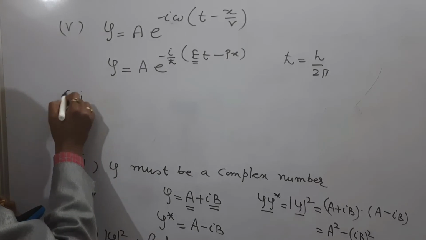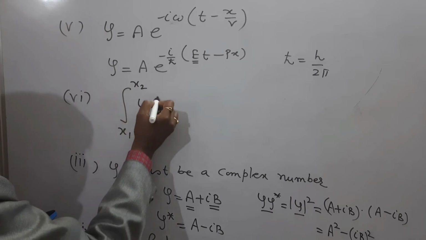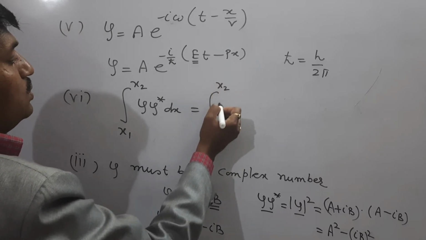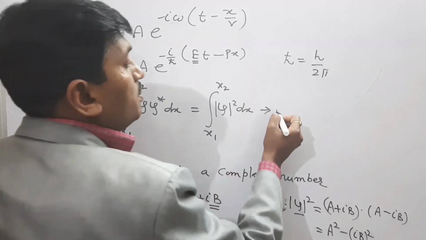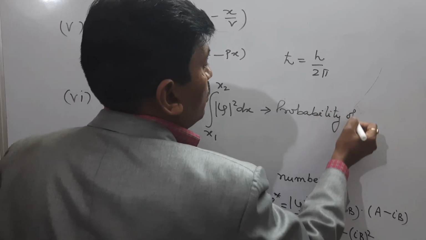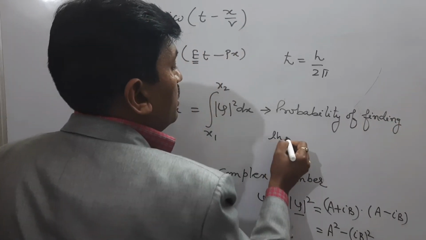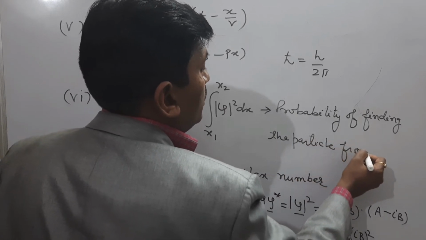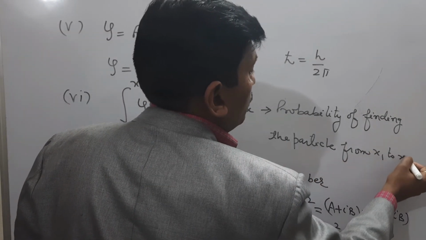And number 6, integration from x1 to x2 of psi star psi dx, and we can also write it as integration from x1 to x2 of psi square dx, represents the probability of finding the particle from this limit x1 to x2.